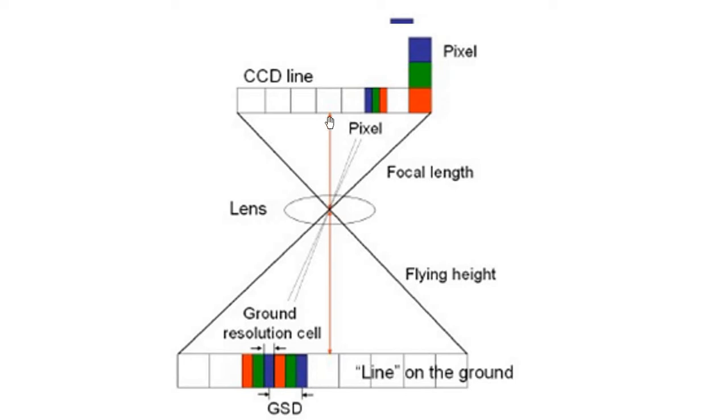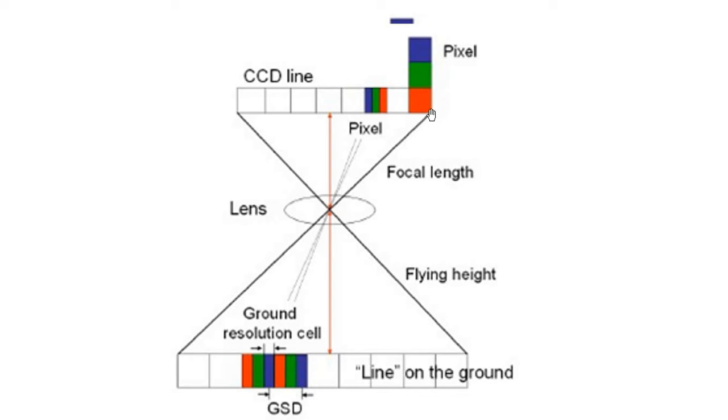This distance may be from 2 feet to 8 feet. This distance may be 2 feet, 4 feet, 6 feet, 1 meter, 2 meter, and the distance from this point to the ground surface may be 200 kilometer, maybe 500 kilometer, it may be more than 20,000 kilometer in higher orbital satellites.